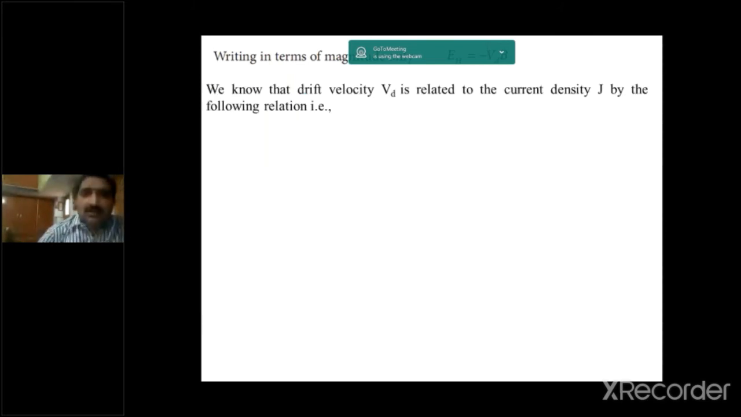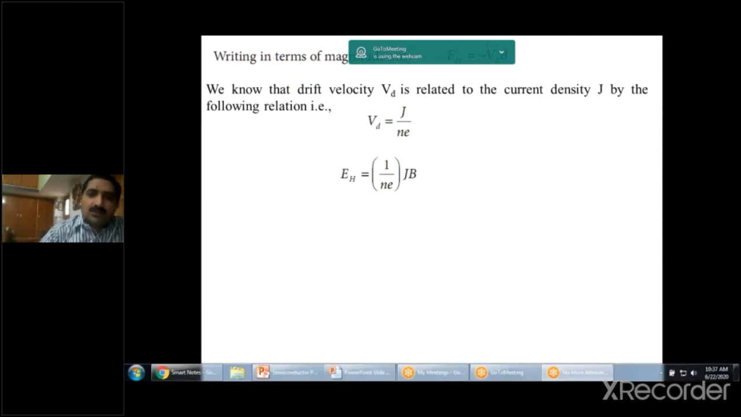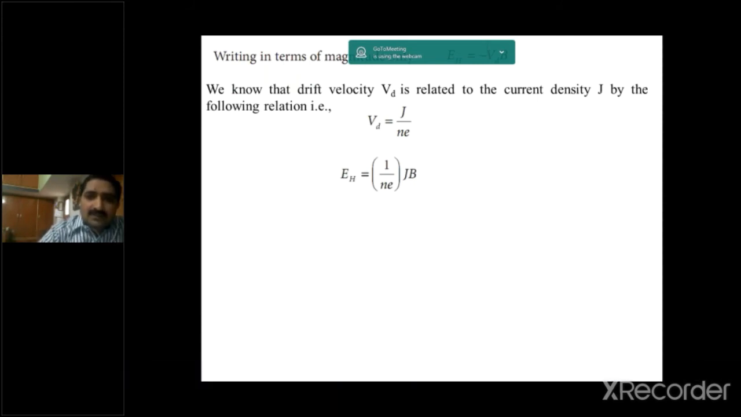We know the drift velocity Vd is related to the current density J by the following relation. We already discussed it: J is equal to N e Vd. So Vd is equal to J by N e. By substituting this Vd value in the above equation, we get the Hall electric field EH is equal to 1 by N e into J B.